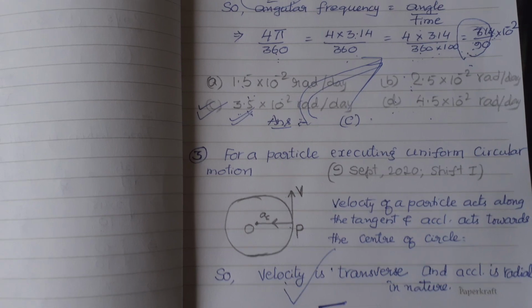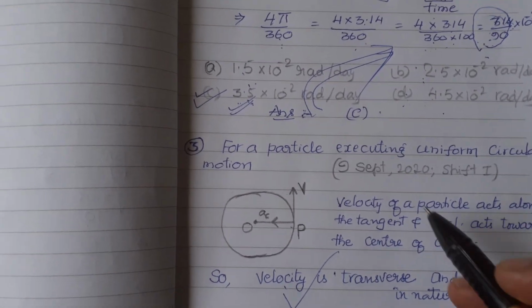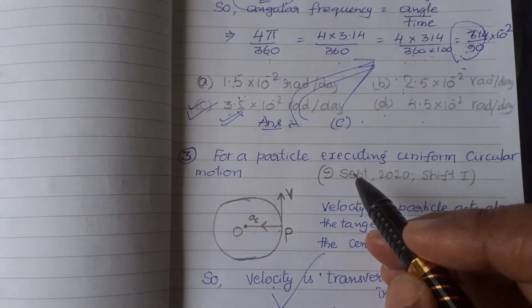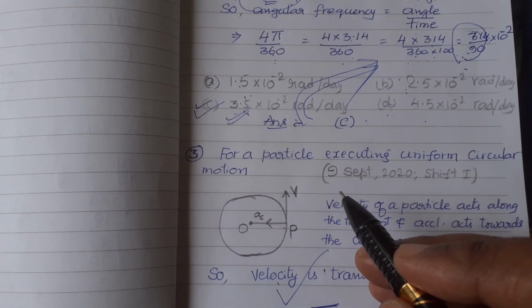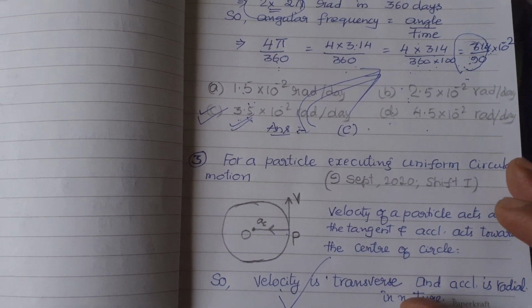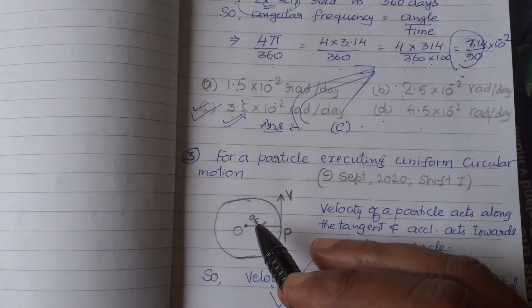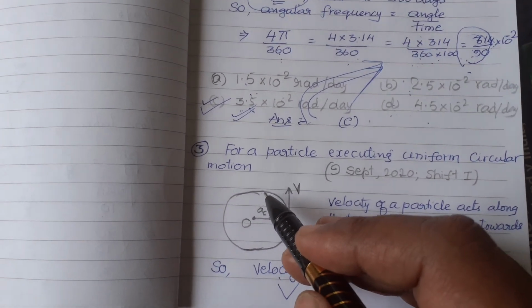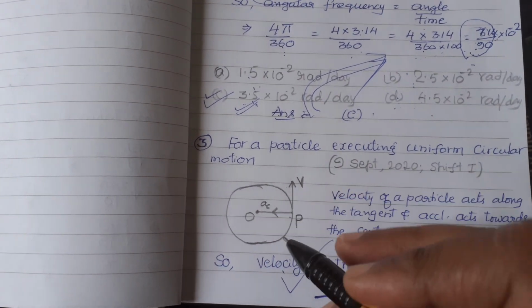Now come to the third one, the last one for today's class. For a particle executing uniform circular motion, what is the relationship between velocity and acceleration? The particle moving in uniform circular motion can be shown in this way.